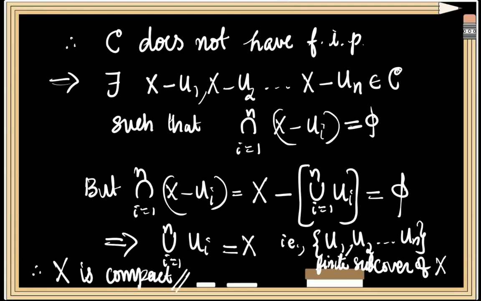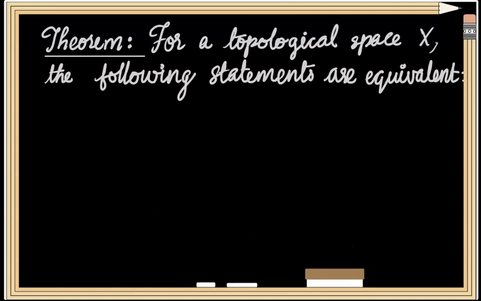This completes our proof. The previous proposition gives us all the machinery we need to prove the characterization of compact